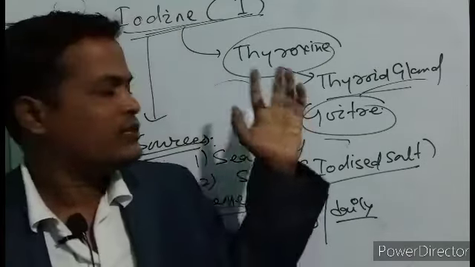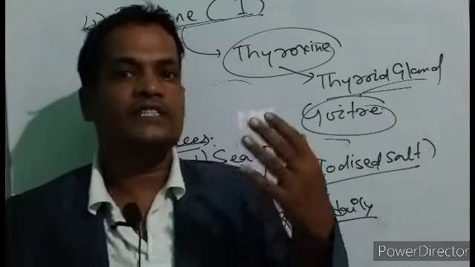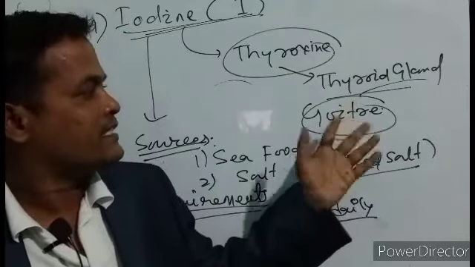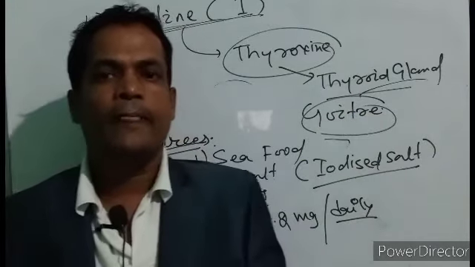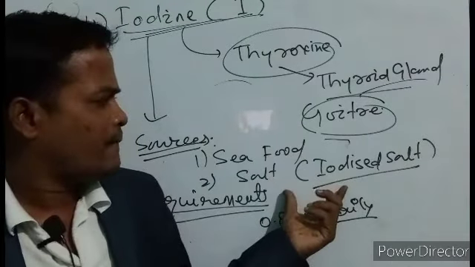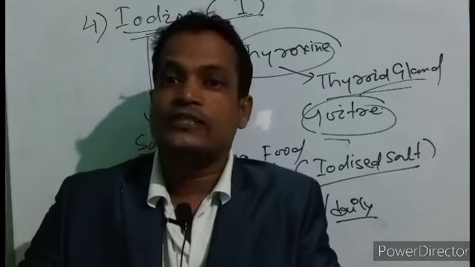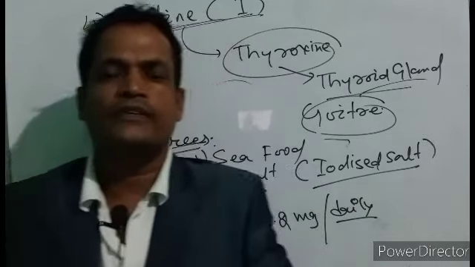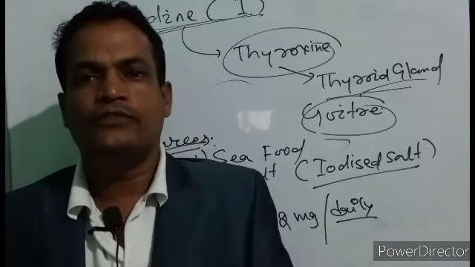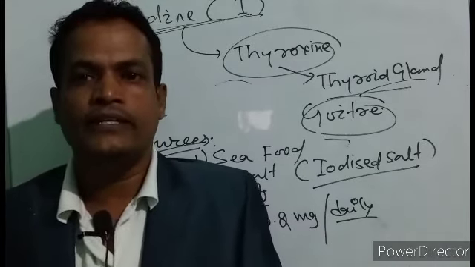Deficiency causes a condition, swelling of the neck, which is called goiter, and it can be cured by sufficient intake of iodine. The sources are mostly seafoods, sea fishes, and iodized salt.